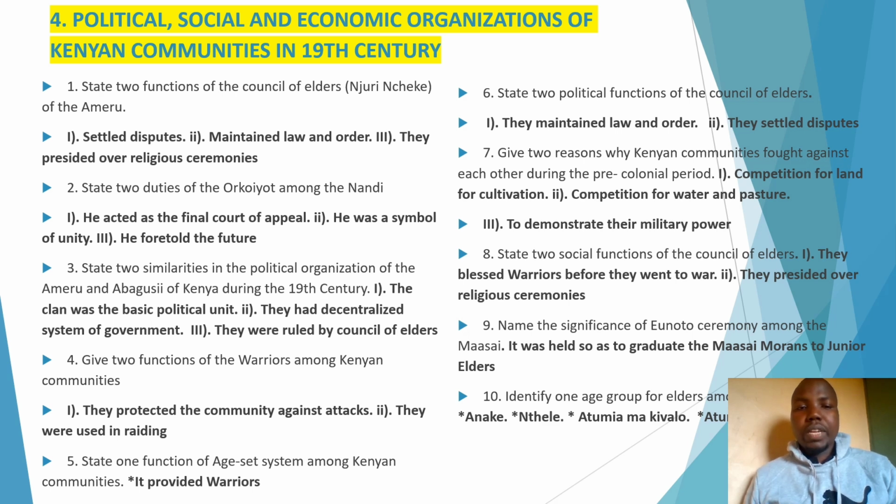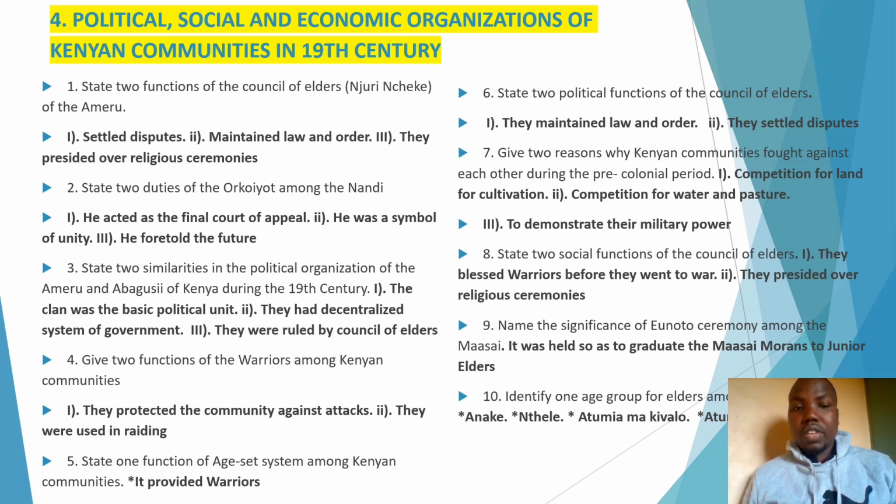State 2 similarities in the political organization of the Ameru and Abagusi in Kenya. Similarities in the political organization. Mark that word, political organization. Remember, in the political organization, we have those features which are similar across Kenyan communities and which you can apply to all of them. For instance, number 1, you can talk about the fact that they had a Council of Elders, or they were ruled by a Council of Elders. That's the fact. It applies to all Kenyan communities.